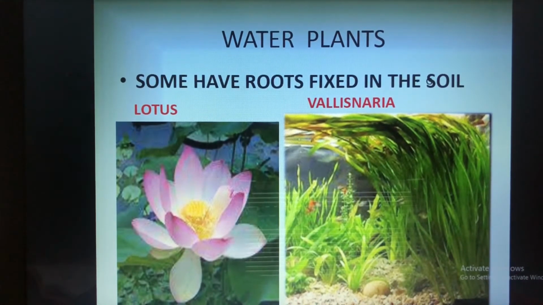In aquatic plants, roots are much reduced in size and their main function is to hold the plant in place. So what is the main function of the roots in the aquatic plants? It is much reduced, small in size, and their main function is to hold the plant in place.